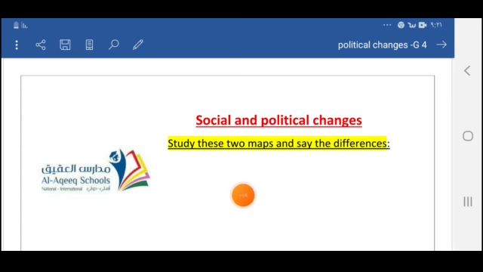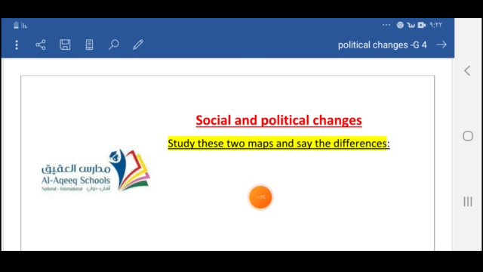Inshallah, today I'm going to help you understand the lesson about social and political changes in the Middle East. Last time, in unit 3, lesson 3, we studied how the environment changes by people and by nature. Today, inshallah, we are going to discuss social and political changes and what they mean.